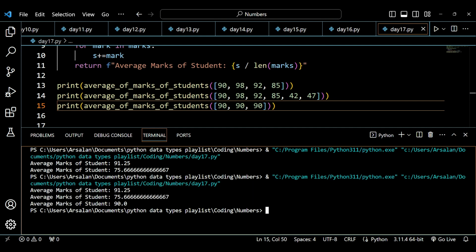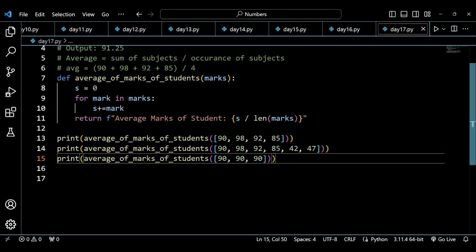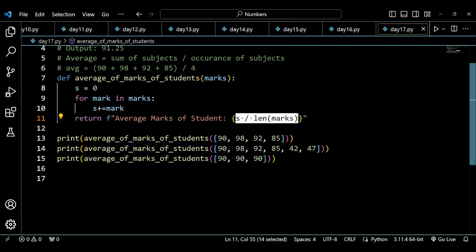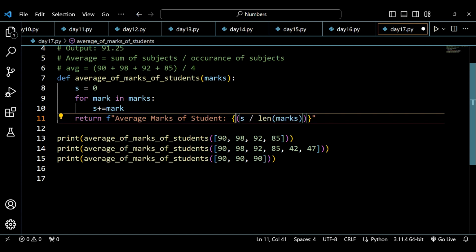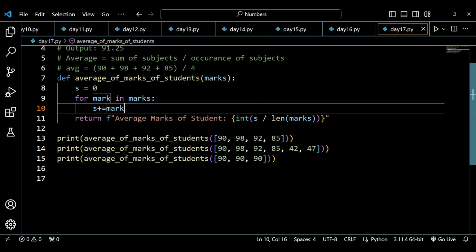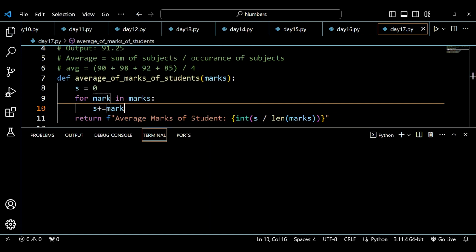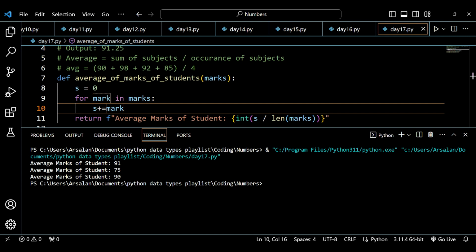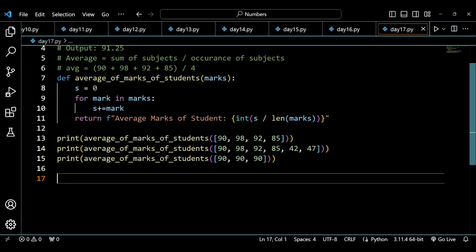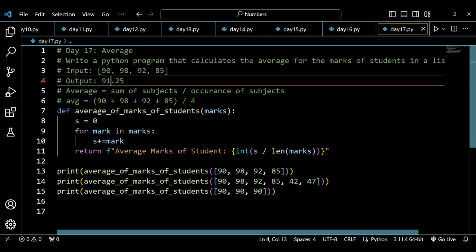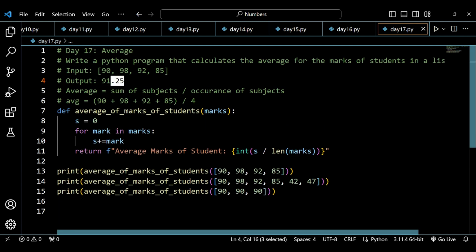Now this value is a float value. If you want to change it into an integer, you can just write int inside this, and this will give an integer value. If you do not want it, that is also totally fine. If you want an integer value, we can just type it like this, int. This will give me an integer value. Now this value will not be rounded off. This will only give you the integer value, so the value after the point will be removed, like 0.25 will be removed.